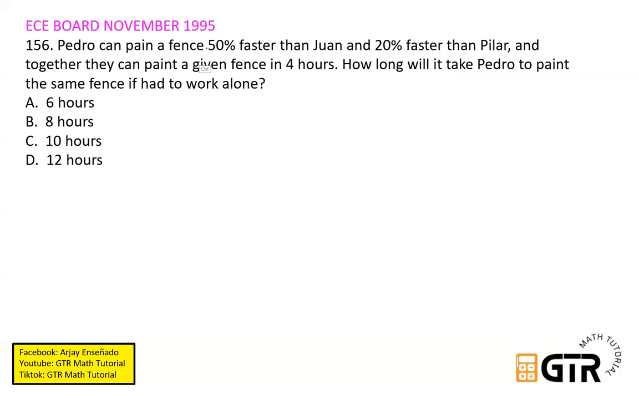Ano magiging formula natin para dito? So lagyan ko lang ng T. Ayan, yung mga hinahanap natin, how long will it take Pedro. So Pedro ang kailangan nating isolve to paint the same fence if he had to work alone. So alone yung hinahanap natin. So ang formula natin, tatlo ito. So we have Pedro, nagtulong-tulong sila, Pedro, Juan, and Pilar. So ang magiging formula natin ay 1 over A plus 1 over B, dahil tatlo sila, plus 1 over C equals 1 over X.